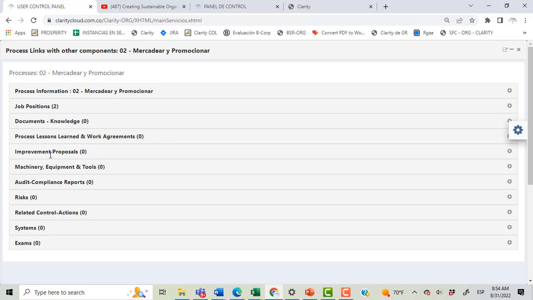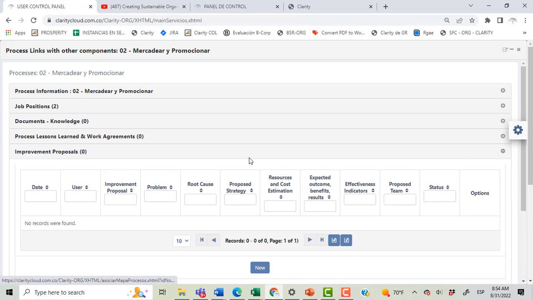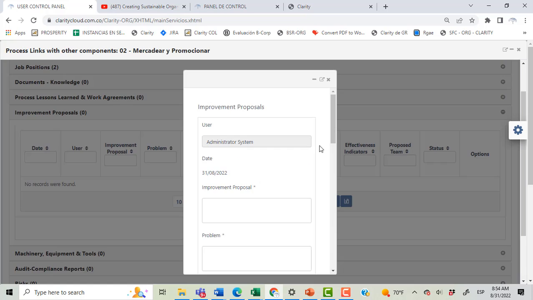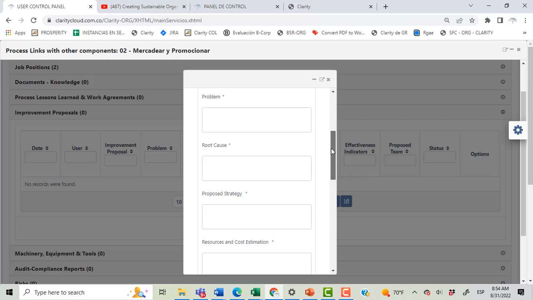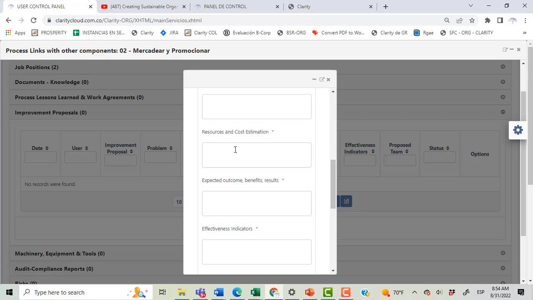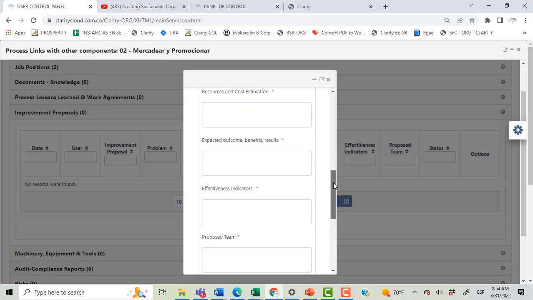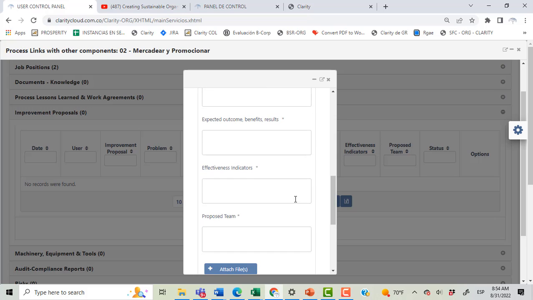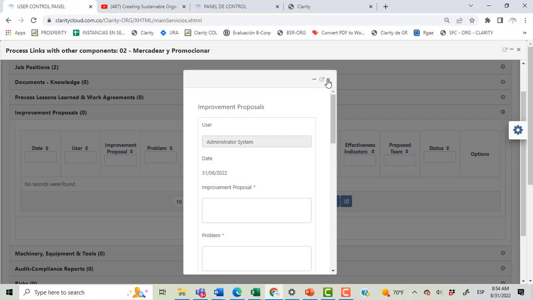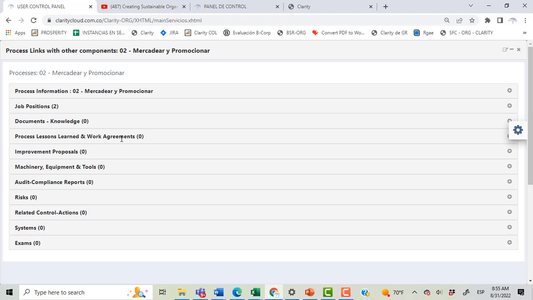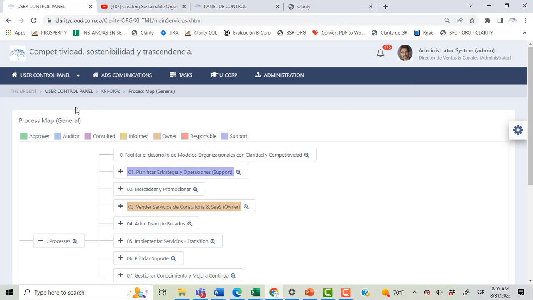And you can also add improvement proposals, and for each improvement proposal you will be able to register the proposal, the definition of the problem, the root cause, the strategy that you are proposing, resources and cost estimation, expected outcome and result, effectiveness indicators, and the proposed team. And you can also attach files, videos, or whatever digital file you want to add to any given improvement proposal or any lesson learned that you are linking to a process, a job position, an application, or any component within the enterprise architecture.